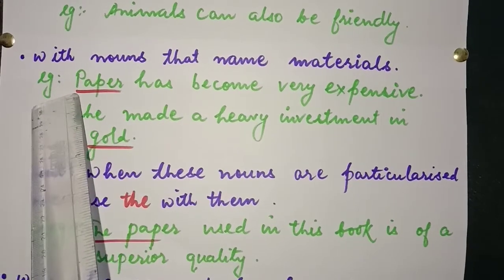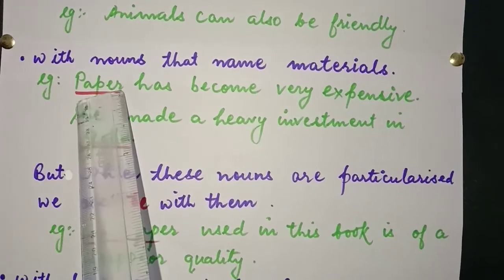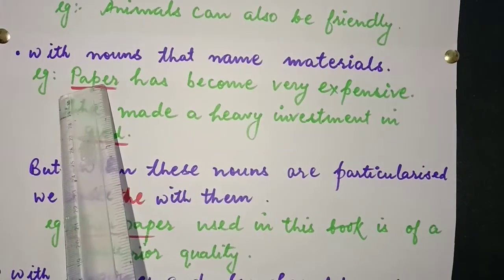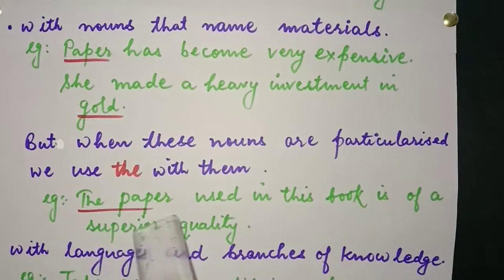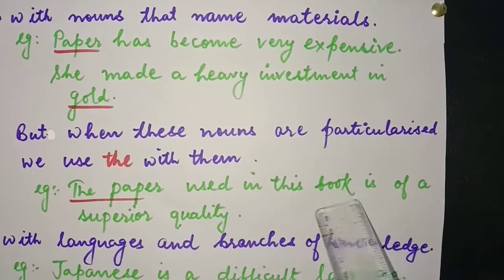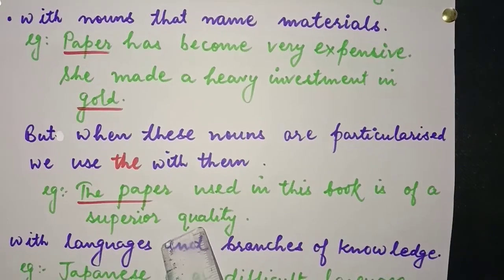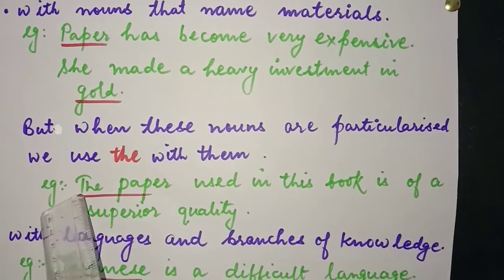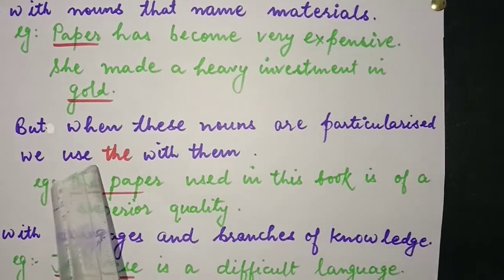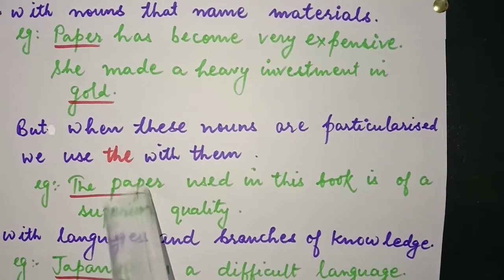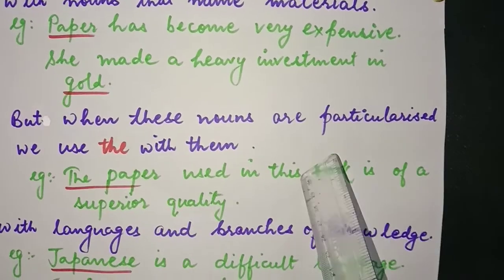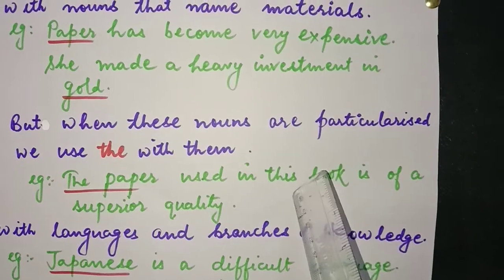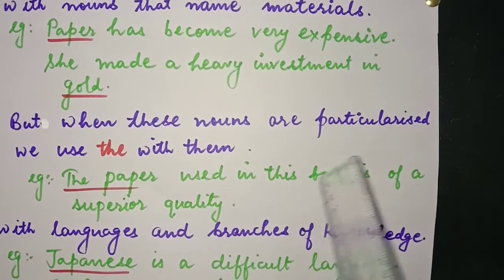See here. Here, paper is a material noun. We have not used any article. But in this sentence, the paper used in this book is of a superior quality. Here with paper you have used the. Why? Because this noun we have particularized here. The paper used in this book, I am talking about this one, so I am particularizing, is of a superior quality.